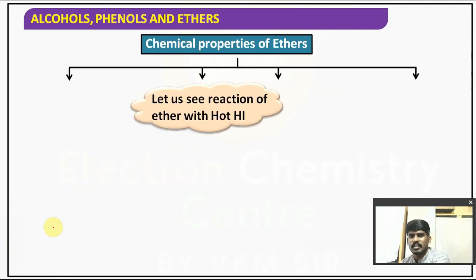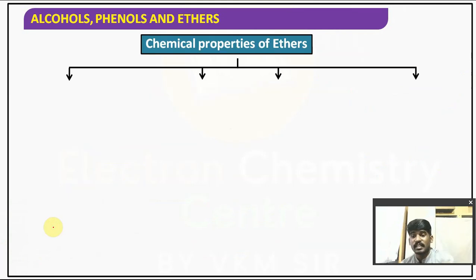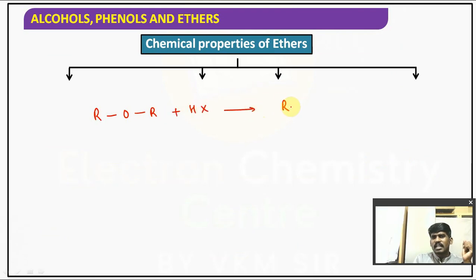Right? Now, so it is with cold HI. I am writing a brief summary, in a nutshell, of how you write the reaction. So that is ROR, what I have taken, plus HX. It will give you RX plus ROH.